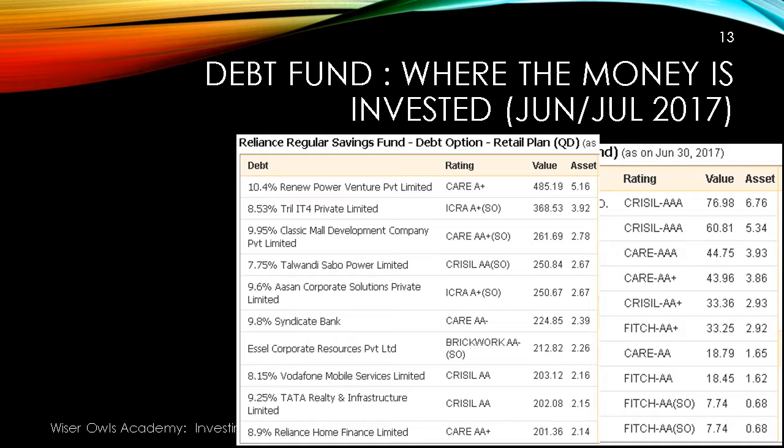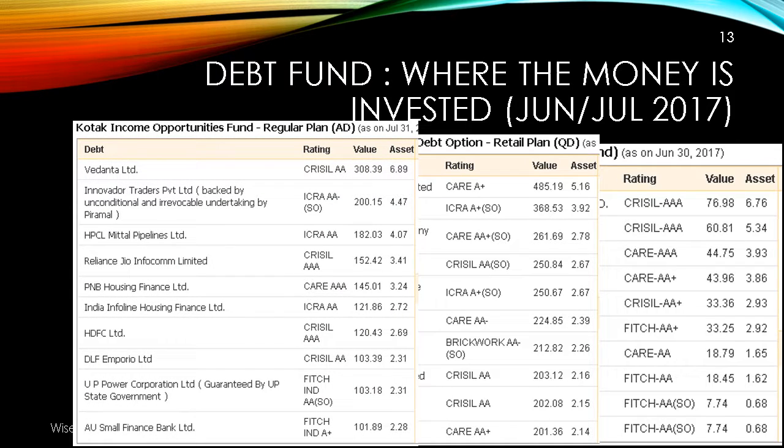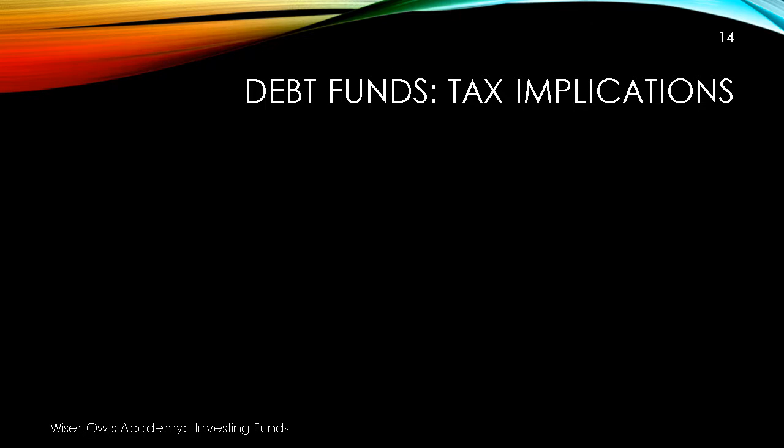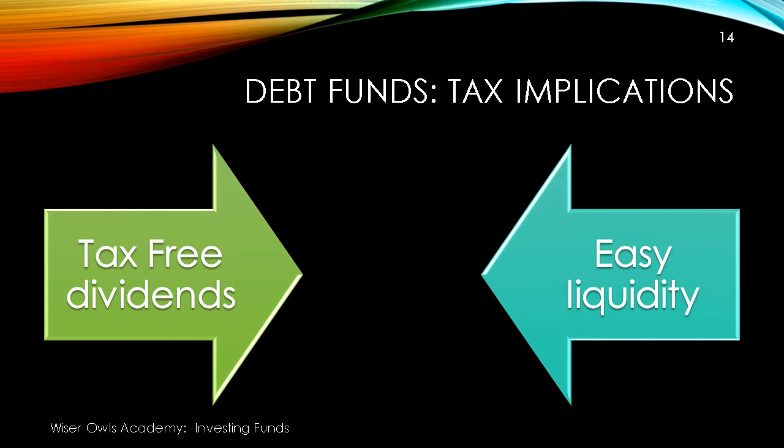All these bonds pay a dividend as a payout. This particular one is a quarterly dividend, QD. Another one here is a Kotak Income Opportunities Fund, and this one is a AD, which is an annual dividend. So you have various choices, and you can always see where the money is invested. Now, debt fund tax implications are very straightforward: tax-free dividends and easy liquidity. They are listed on the stock exchange, and it's T+10. That means if you want to liquidate it today, on the 10th day or earlier, you'll get the cash in hand.